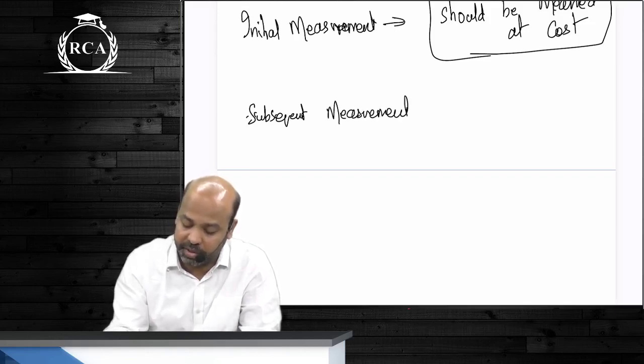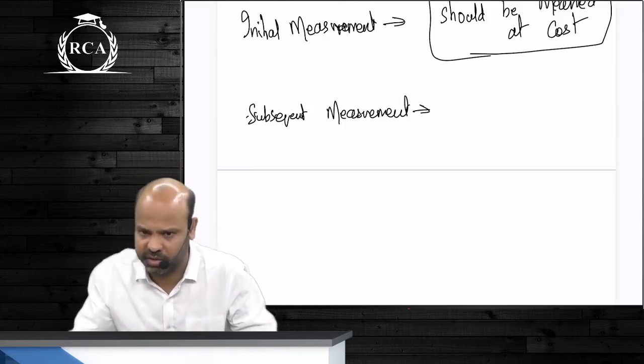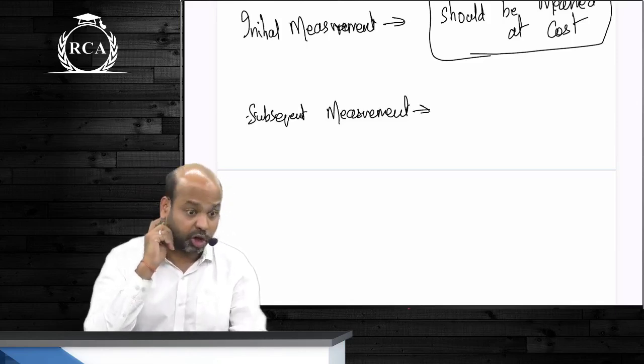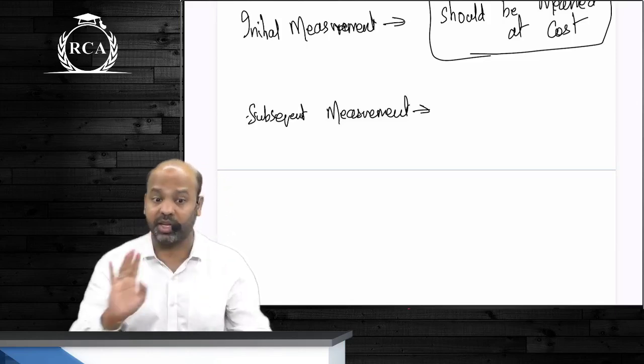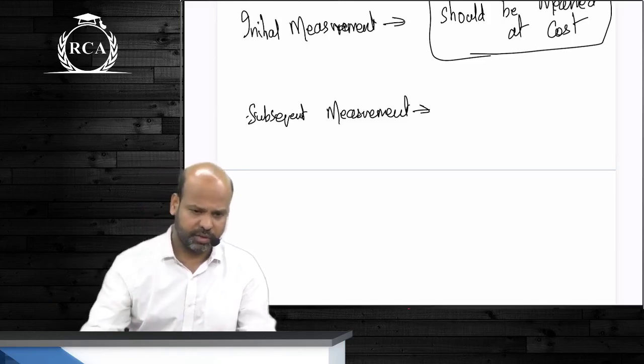Subsequent measurement. Initially we will disclose the asset at cost. Subsequently what will happen? What if you still own that asset? Should it always continue at cost or are there certain adjustments to be made? Adjustments should be made. Like what?